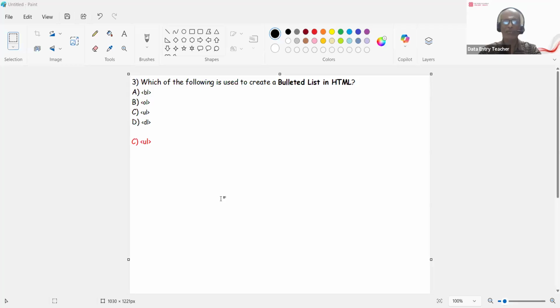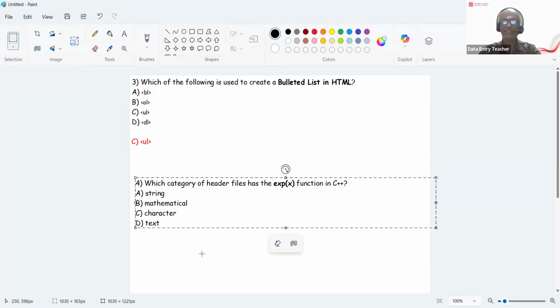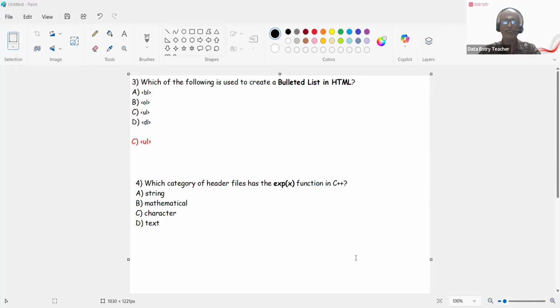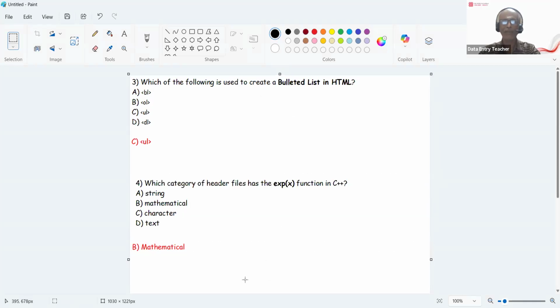So now question number 4. Which category of header files has the exp of x function in C++? It cannot be string, it cannot be character, it cannot be text, it has to be mathematical. So math is the header file, and since it is related to mathematical functions, it is given as mathematical.